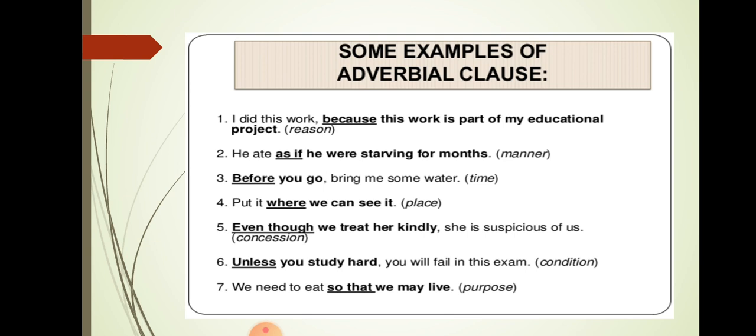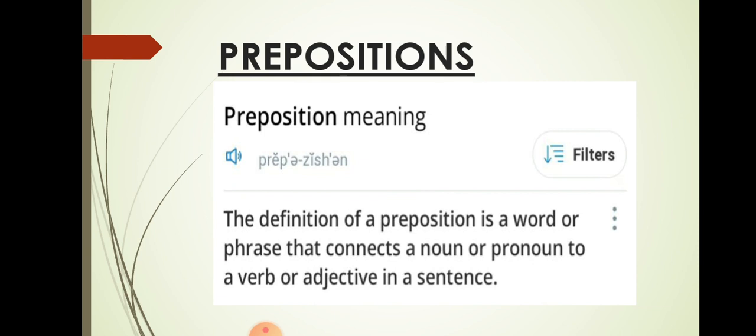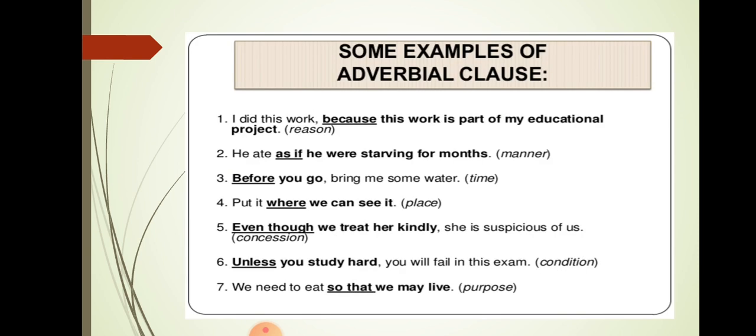Now it's condition. If or unless. We need to eat so that we may live. Adverbial clause of purpose. Okay, we have a subject, we, and verb, live. Now that's all for the adverbial clause. Hope you have understood it.